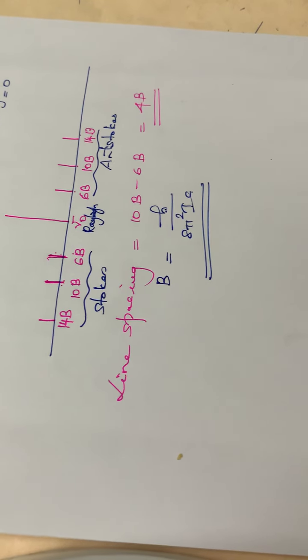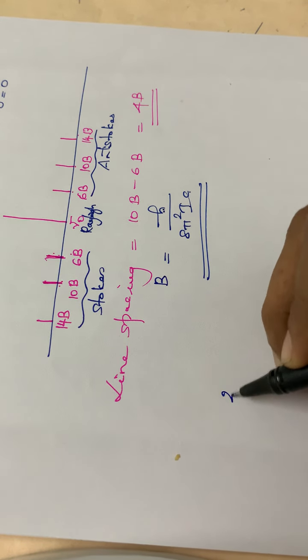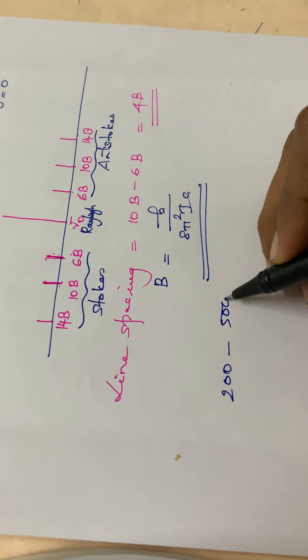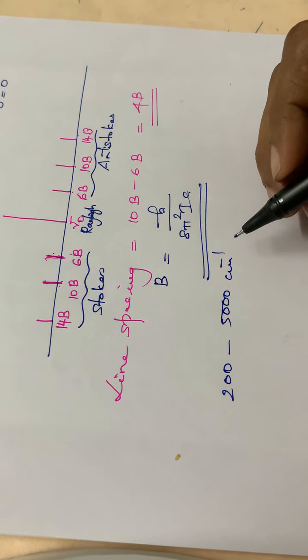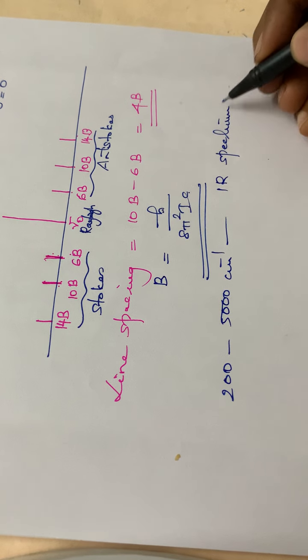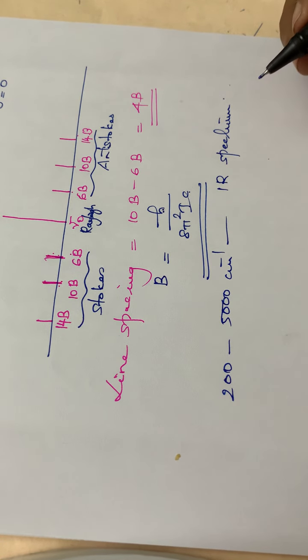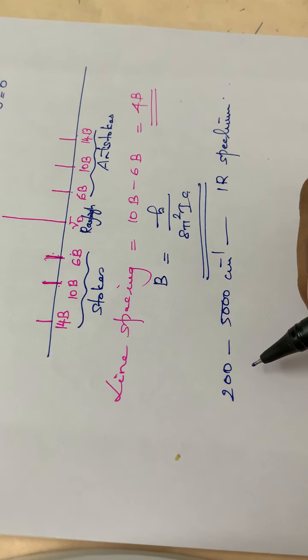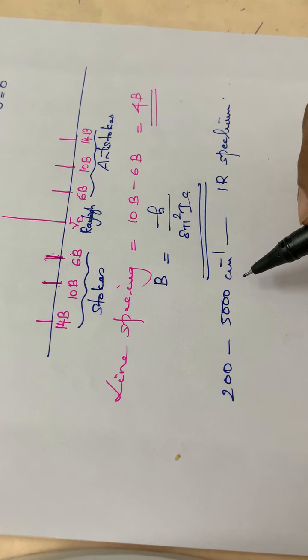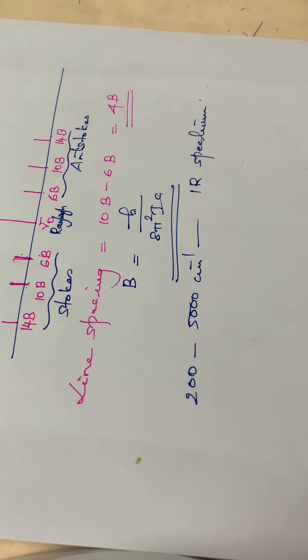Okay. And also normally these Raman frequencies will be occurring at frequencies of about 200 to 5000 centimeter inverse. And also this corresponds to the IR spectrum. Here the Raman spectrum will be giving the same information about a molecule as given by the IR spectra. Okay, but without having an IR spectrum, we can take the Raman spectrum also. Okay, so next is the vibrational Raman spectra.